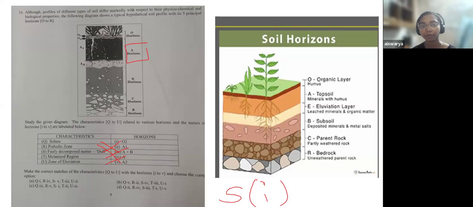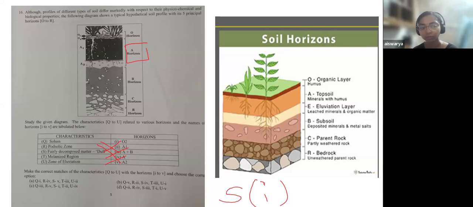So even if you had never studied soil profile, you could have answered this. The main thing needed in your exam is your presence of mind and also the ability to connect things. Connect the words. You would have gone through all these words once somewhere, you had experienced all these words. So word association can also help you find the answers.